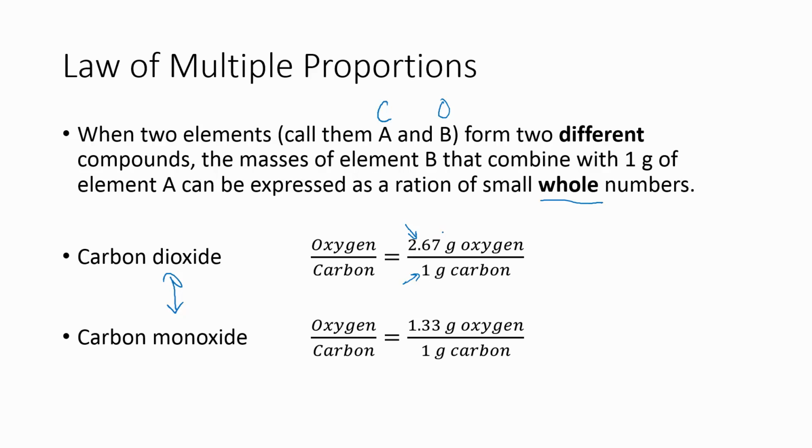You're probably saying, well, 2.67 isn't a whole number. Well, that's not what we're talking about. This by itself is just the law of definite proportions, that carbon dioxide will always have a 2.67 to 1 ratio.